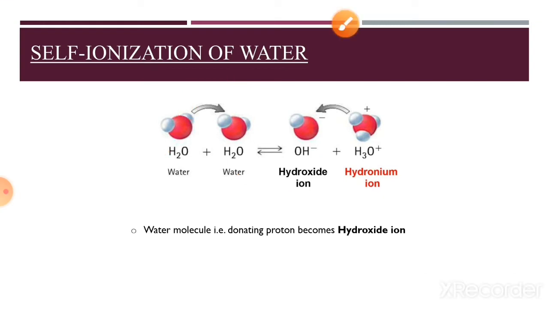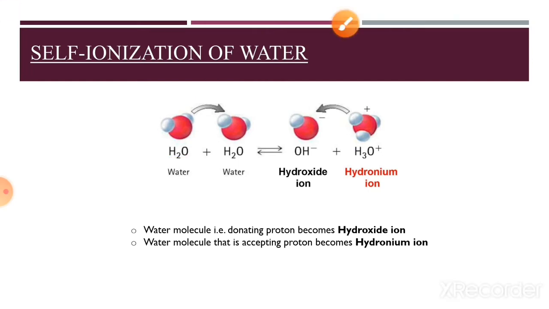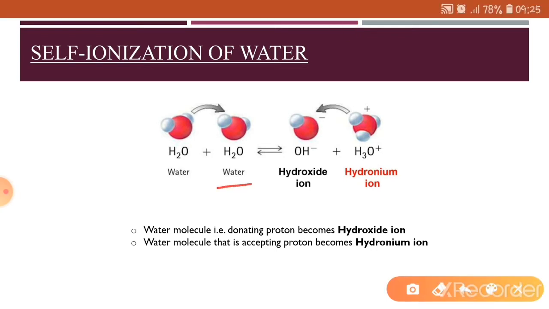So the water molecule that is donating a proton becomes the hydroxide ion. Since this water molecule is donating a proton, it has been converted into a hydroxide ion. The water molecule that is accepting a proton becomes the hydronium ion. Now this water molecule is accepting a proton from this water molecule, therefore it has been converted into the hydronium ion.